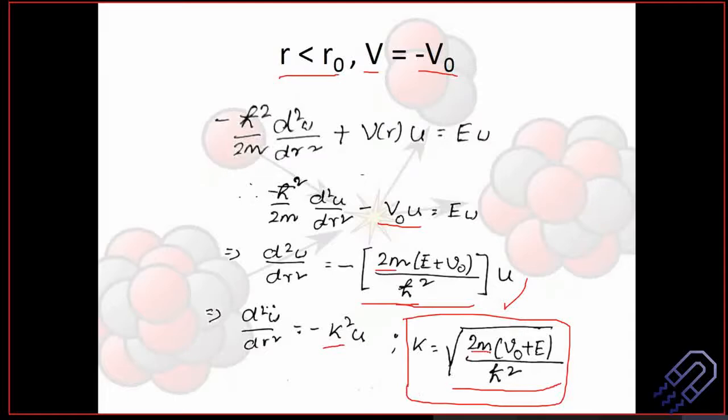You know what is M. M is nothing but the mass of the proton times the mass of the neutron divided by the mass of the proton plus the mass of the neutron. V is the potential, it is in electron volts. And E is nothing but the energy. So you know the energy is minus 2.225. V naught is 36. This is minus 2.225. Don't miss out the sign, otherwise all your calculations will be wrong. 2.225 MeV. H cut square 6.64 10 to the power minus 34 joule second.